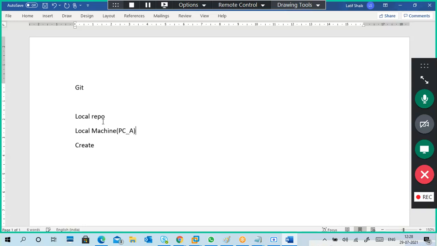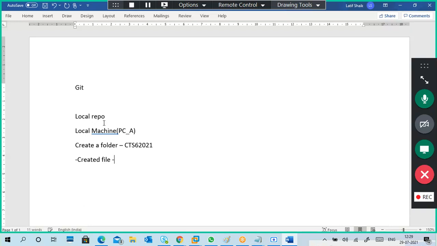The next, first we created a folder. I created a folder, CTS 6 2021. Then I next created a file.